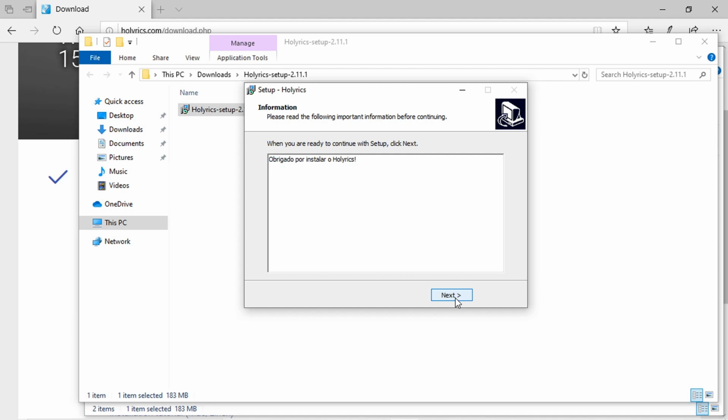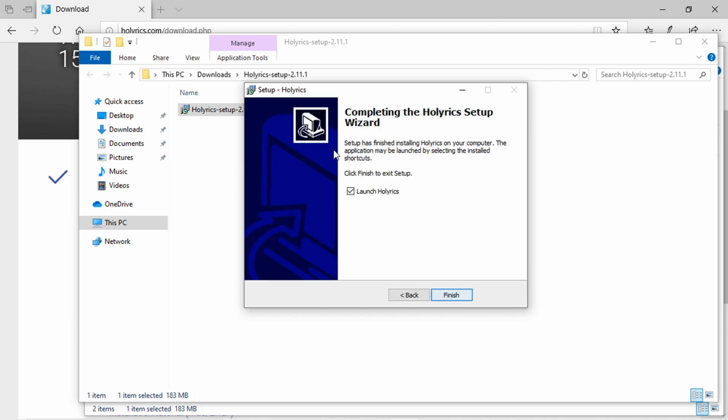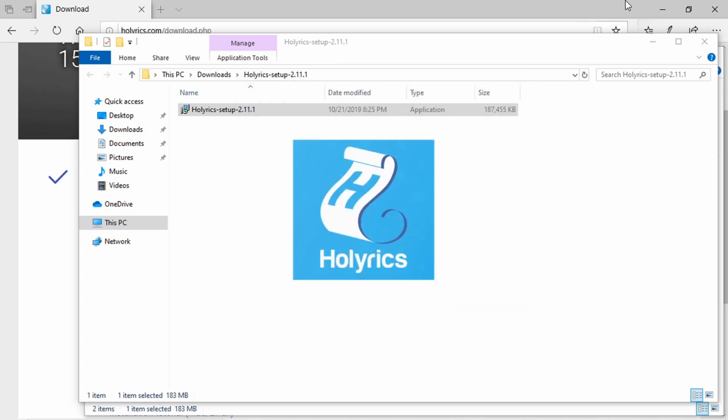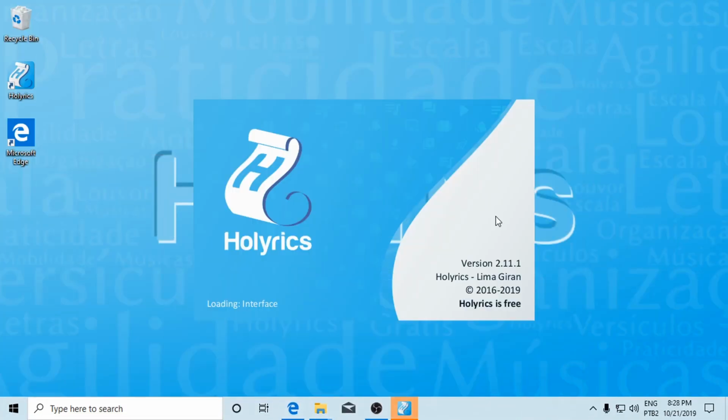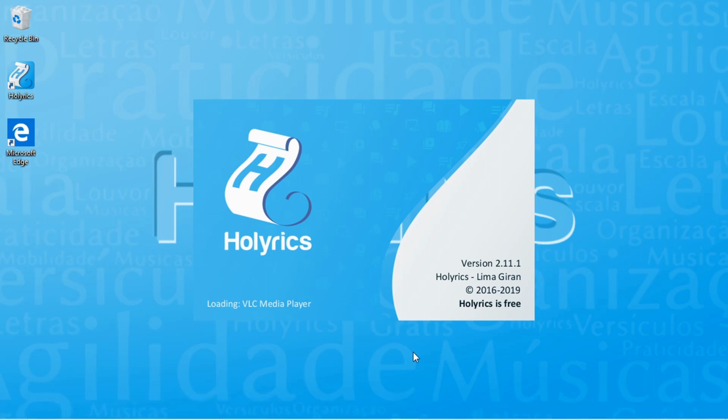Alright, so right after it finishes install, this window pops up saying thank you for installing Holyrics, and then right off the bat we can launch Holyrics. Just gonna close this window on the back. And right here, Holyrics starts to load for the first time. Because this is the first time, it might take a little bit longer than usual because it is loading some resources that it will not have to load all the time after this. So it might take a little bit longer than usual right here. Once again, I'll be back when this finishes.